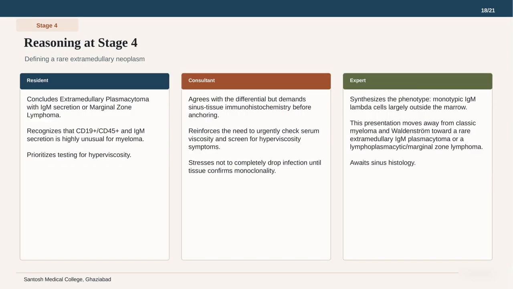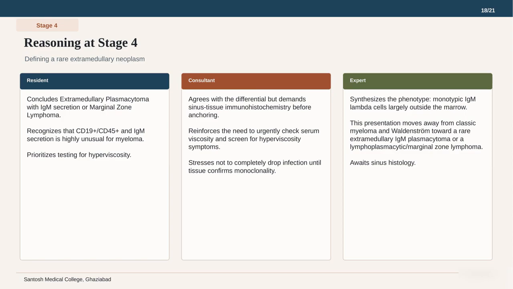The reasoning at stage 4 focuses on defining this rare extramedullary neoplasm. The resident concludes this is likely an extramedullary plasmacytoma with IgM secretion or perhaps a marginal zone lymphoma, prioritizing testing for hyperviscosity. The consultant agrees but demands sinus tissue immunohistochemistry to confirm monoclonality before final anchoring. They also remind us not to completely drop the possibility of infection until the tissue is confirmed.